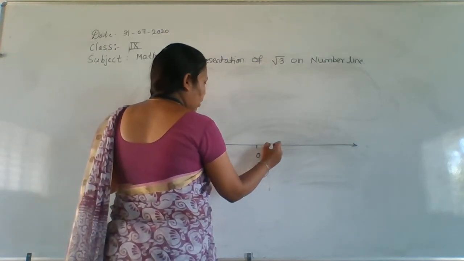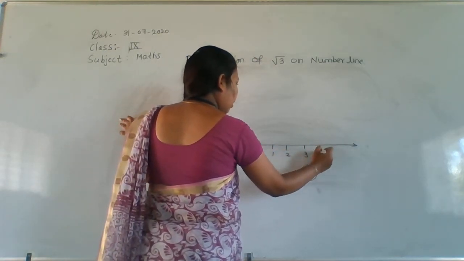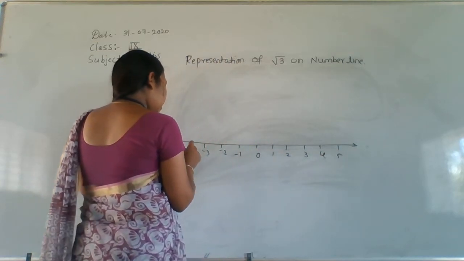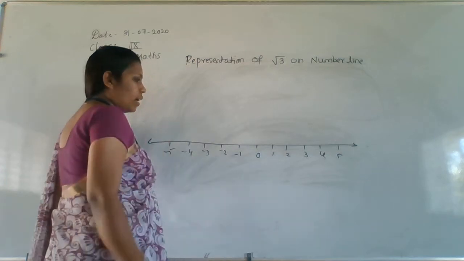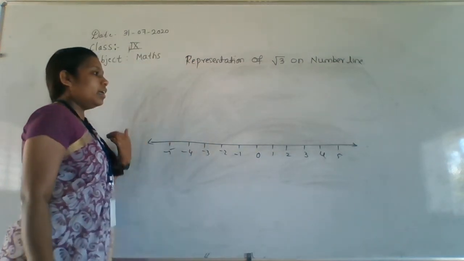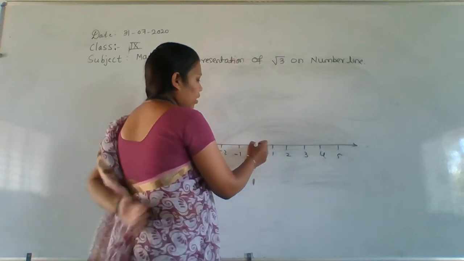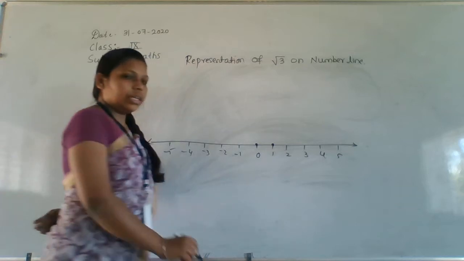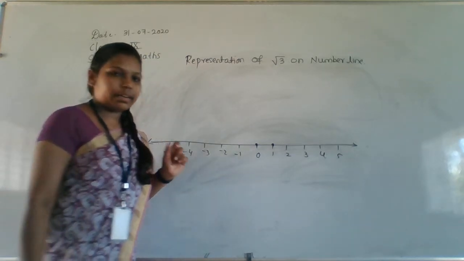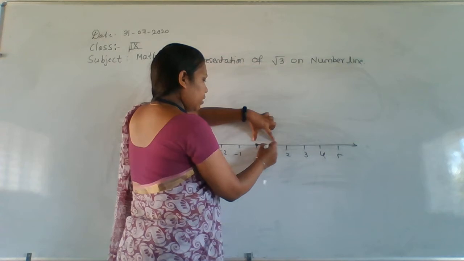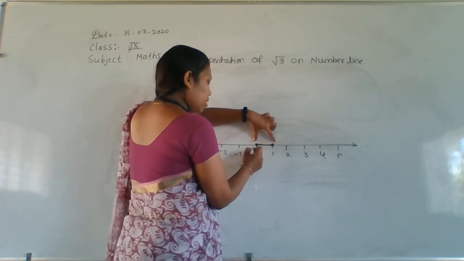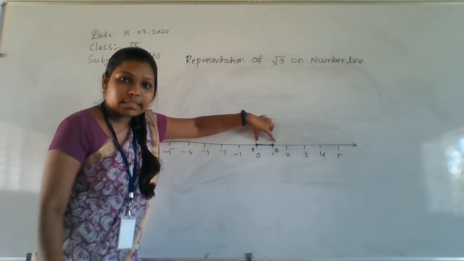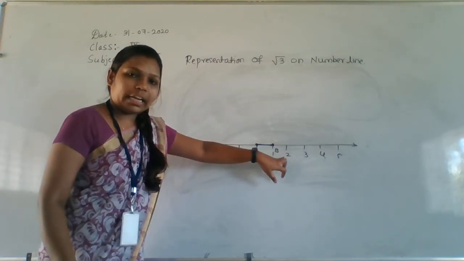So this is again our number line: 1, 2, 3, 4, 5, minus 1, minus 2, minus 3, minus 4, minus 5. Now I am taking, see here, again the same 1 centimeter distance. This is a 1 centimeter distance I am taking here, and I am giving the names A and B.